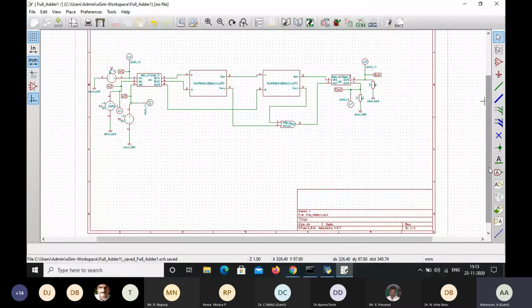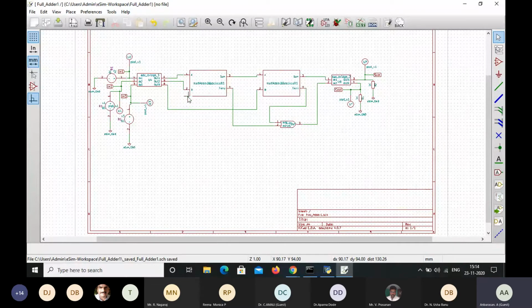Generally, if you want to design the full adder circuit, we have to use an XOR gate and then an AND gate, another XOR gate, an AND gate, and then one OR gate. A number of gates will be used. Here we have just created a half adder as a subcircuit library, and directly we can use this half adder. This is the advantage of the subcircuit.